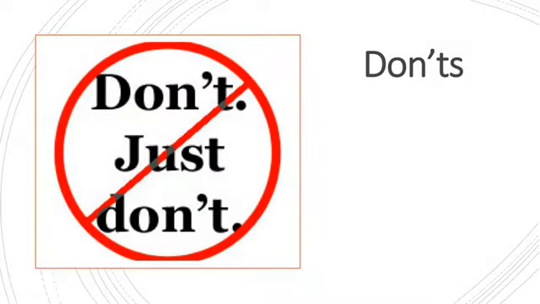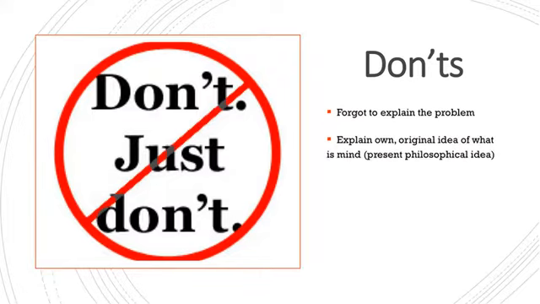Okay, now these are the don'ts. These are things I've seen over the years, in some for this specific paper, but in general, these things happen all the time. So I want to stress these. Forget to explain the problem. A lot of times people will forget to explain what the problem of mind is in this context. Whatever the question is, we're going to do the issue of truth for the next topic. And people won't explain what the problem is. Why is the question of mind and what the mind is a problem? So make sure you take time to explain that.